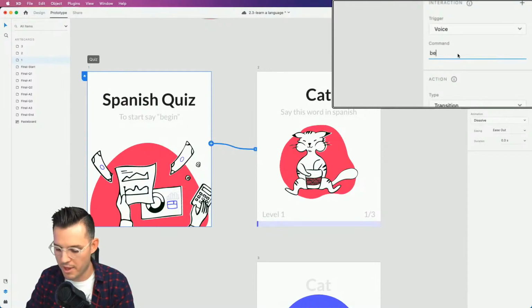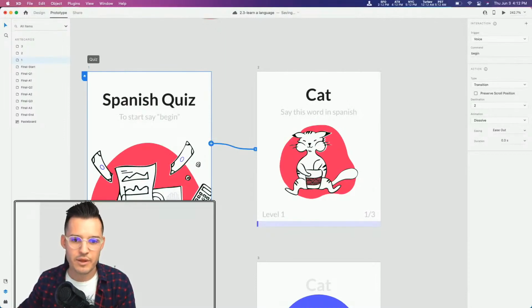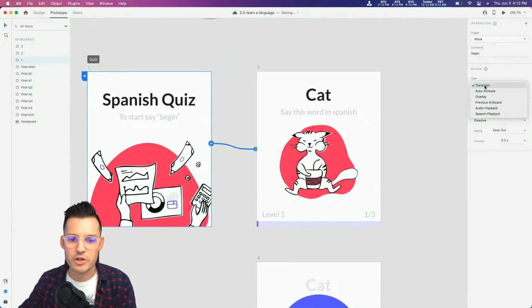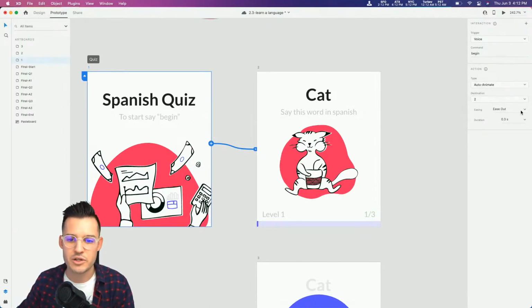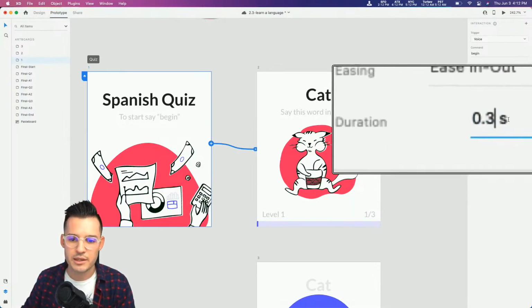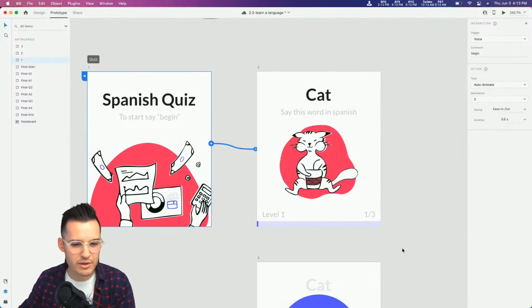So we're going to just type our command in here, begin, okay, like that. And then we're not going to transition. Let's try auto animate really quickly. And then our destination is 2. Why don't we do ease in and ease out and slow this down just a little bit. Let's do something like 0.6 seconds. Okay, so just slow it down a little bit.